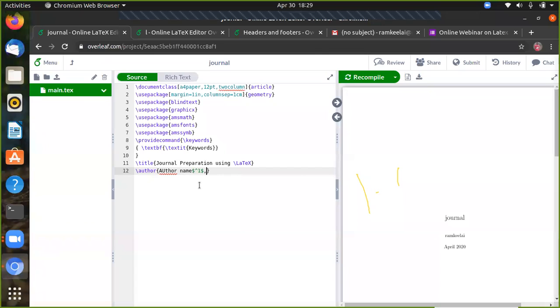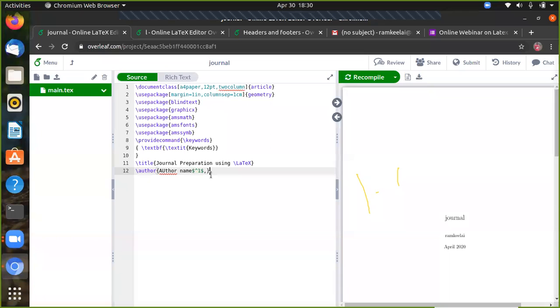Power 1 is a mathematical expression, so we must include the dollar symbol at the start and end. Any mathematical equation must be included between dollar symbols. Between two dollar symbols you can write any mathematical equation, like a plus b equal to c. Likewise we write the other symbols.